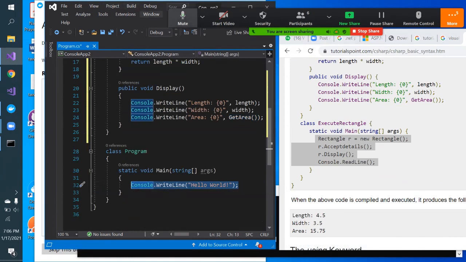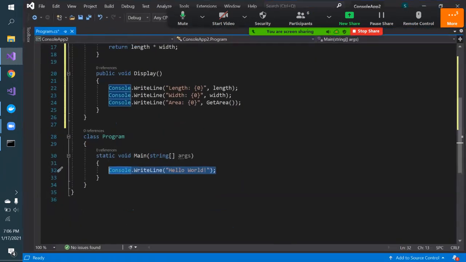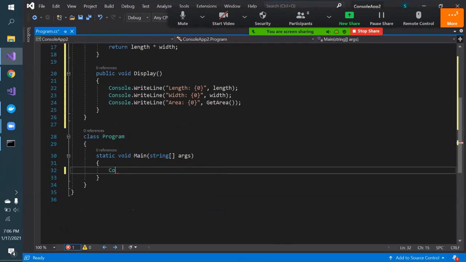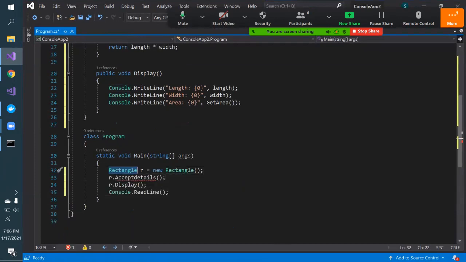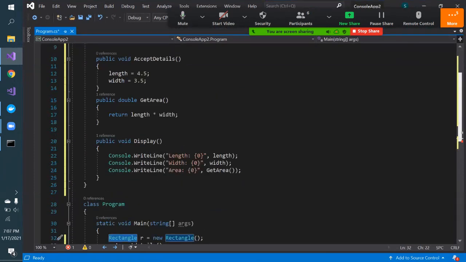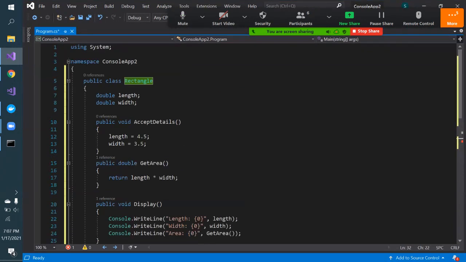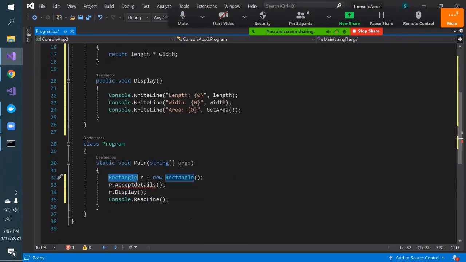Main, right? So let me just expand this. I have just copied it. The kind of object I'm interested in creating is this rectangle class. This is the basic syntax: Rectangle, and any object name you can give. I'm giving the object name as r, or you can give any name like obj rectangle, and new Rectangle. It means I'm creating the instance of this class, but here it is having some problem.